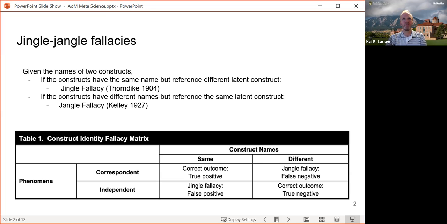So we have this issue of constructs. Do they have the same name? Yes. Well, in that case, are they really measuring the same thing? If not, we have what we call a jingle fallacy. And if they do not have the same name, that they're differently named constructs, but they actually measure the same thing, then we have the jangle fallacy.